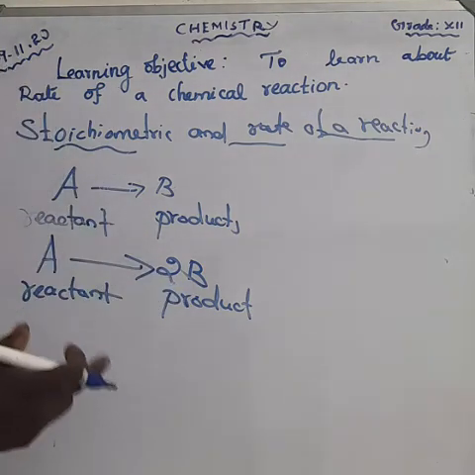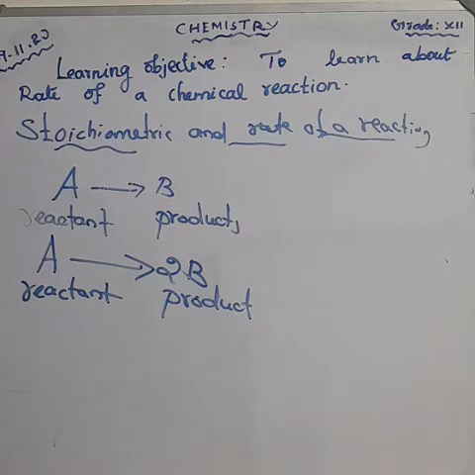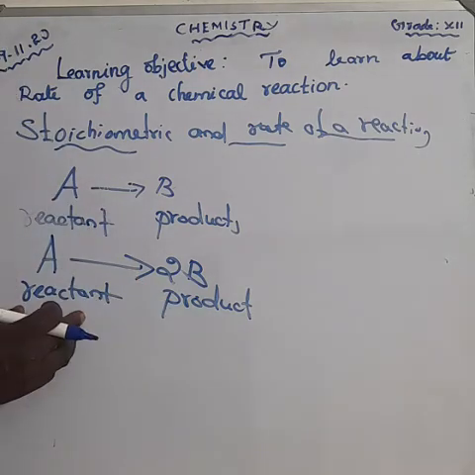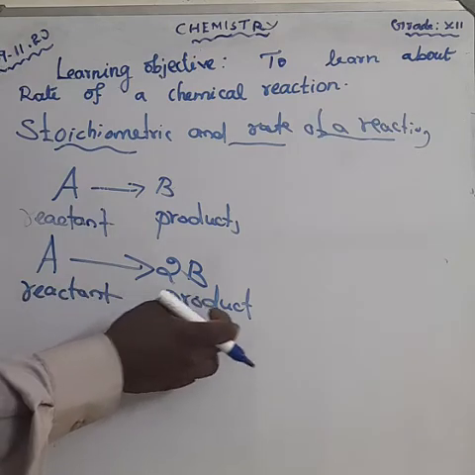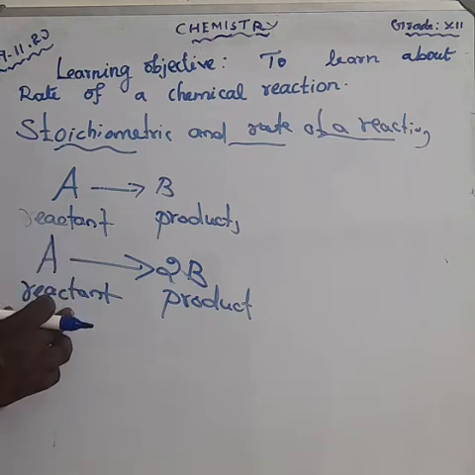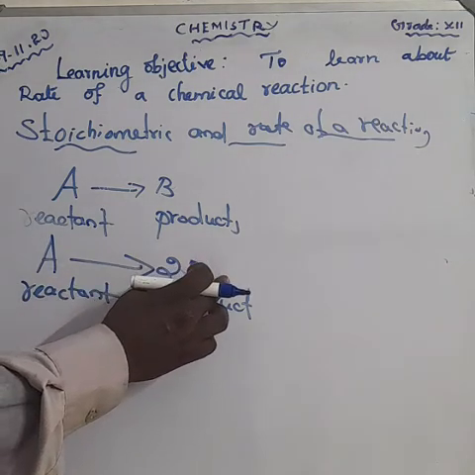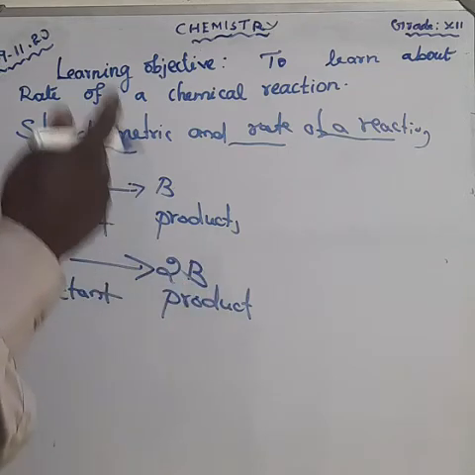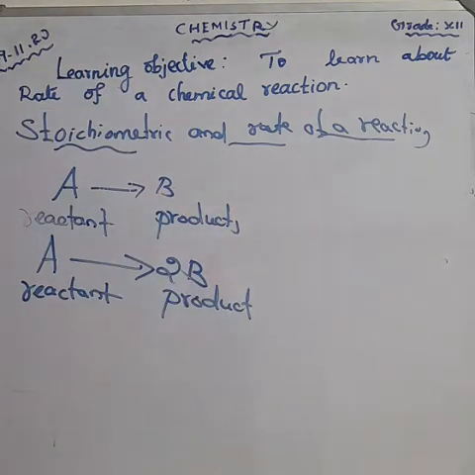Here, for every mole of A that disappears, 2 moles of B appear. How many moles of product B appear? 2 moles of product B appear.